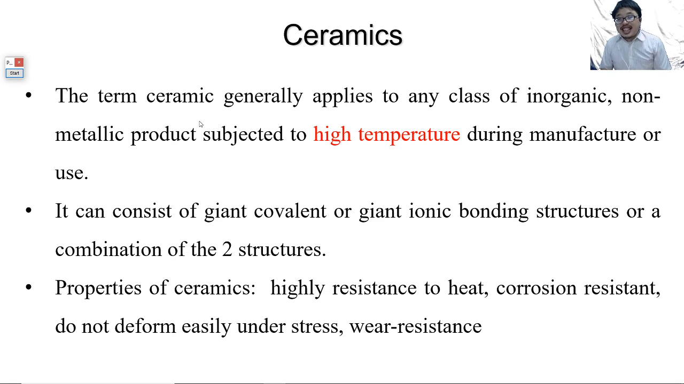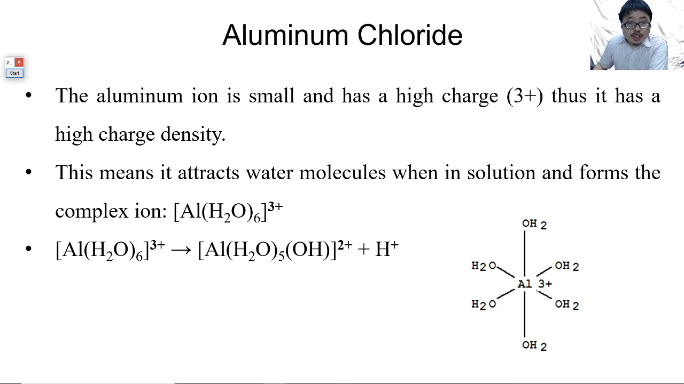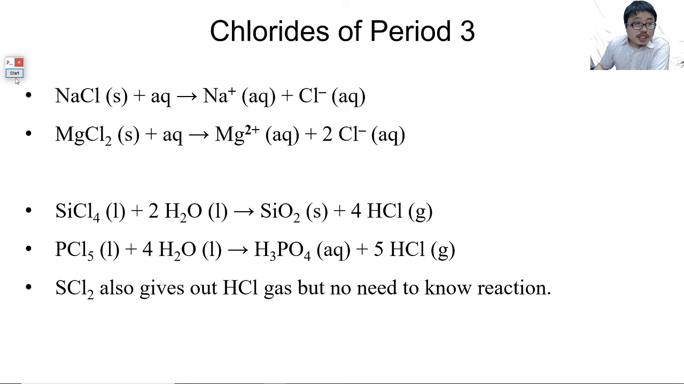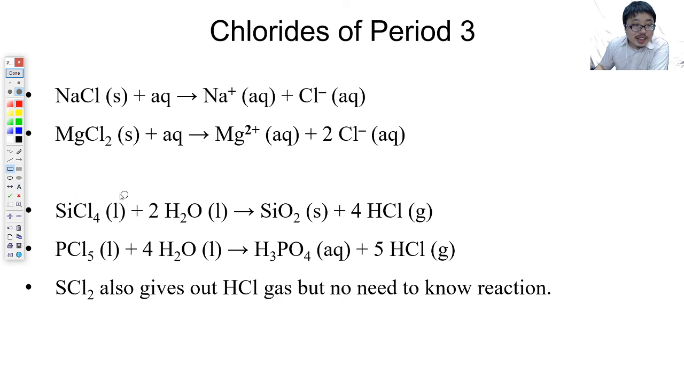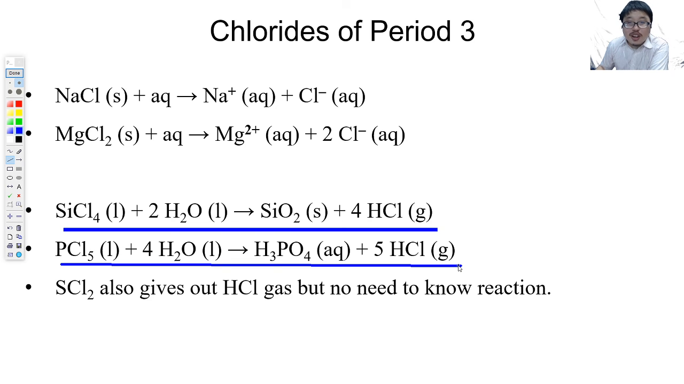And we are done with the reactions of period 3 elements, period 3 oxides, and period 3 chlorides. You may ask, is this all you really have to know? Yes. Unfortunately, I have to emphasize that there are certain reactions you have to memorize, no choice. Like silicon tetrachloride reacting to form silicon dioxide, this one you have to know. PCl5 to form H3PO4, this one you must know also. Unfortunately, there is a lot of memorization involved.